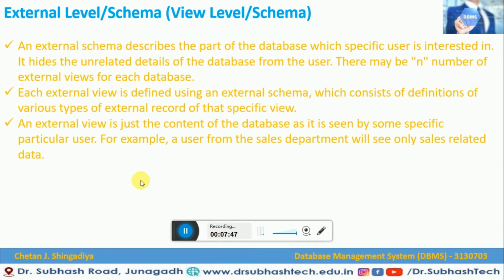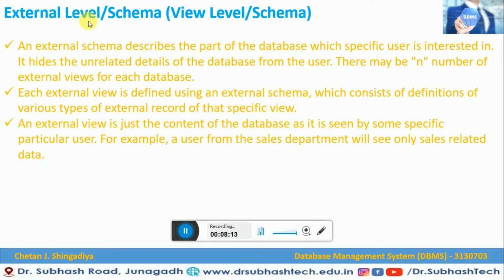Now let us understand what is the external level or external schema, or we can say view level or view schema. An external schema describes the part of the database which a specific user is interested in. It hides the unrelated details of the database from the user. There may be n number of external views for each database.